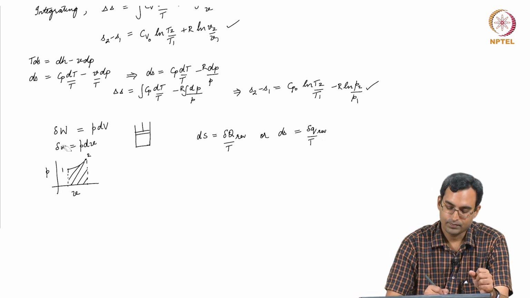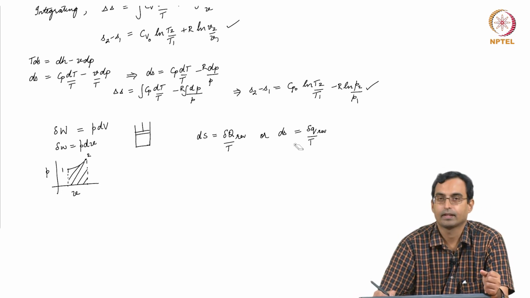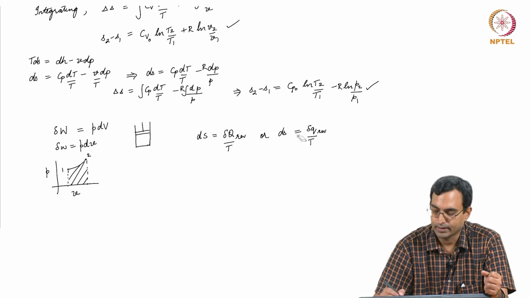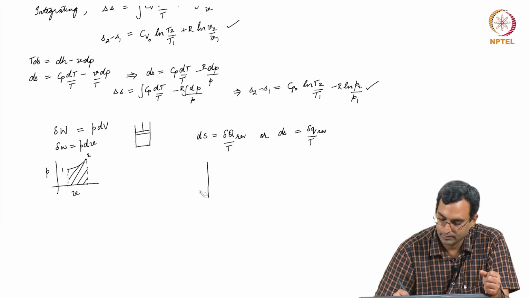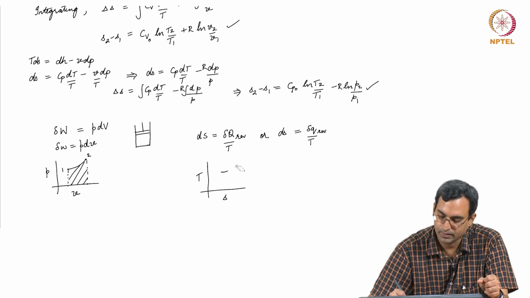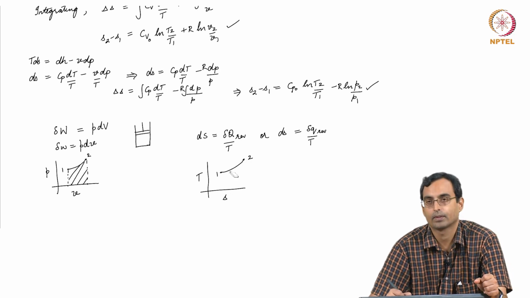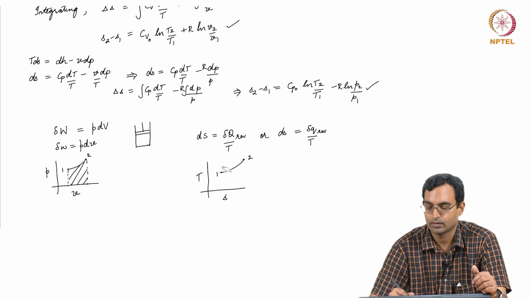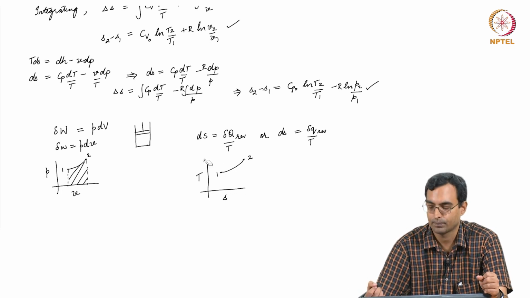So, in the same way in which we are looking at PV diagrams here, we can now look at T versus S diagrams. So, if I plot temperature versus entropy, if I have some process which is reversible, then I can plot this. I can only do this for reversible processes, because for irreversible processes I do not know the variation of temperature and entropy.